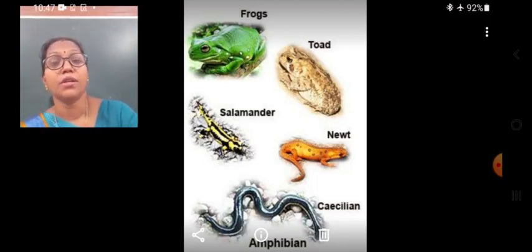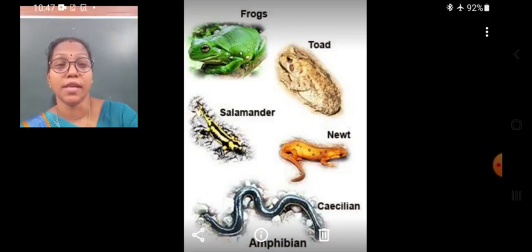There are different organisms as examples of amphibians. They are the frogs, toads, salamanders, newts and caecilians. So these are the organisms that can live in water and on land.